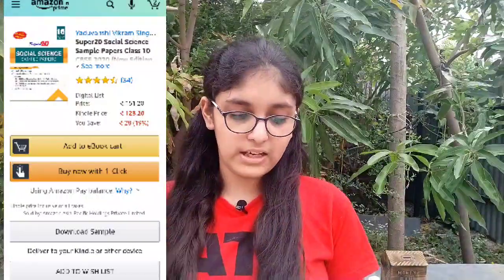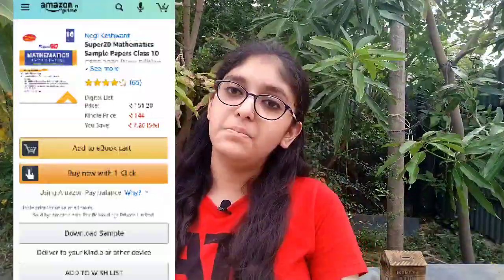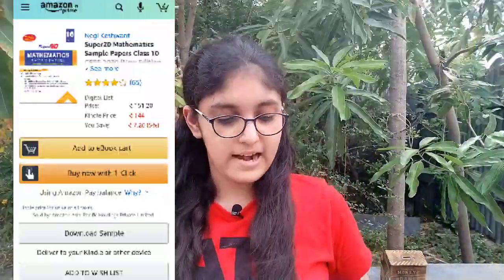Now the next book, for social science as well, has very good sample papers, and they have mock tests and answer sheets of the previous year toppers. You will come to know what bullet points I should form, how I should draw my map, how I should locate the points inside the map, and how the answers should be written. So you can concentrate on that as well.